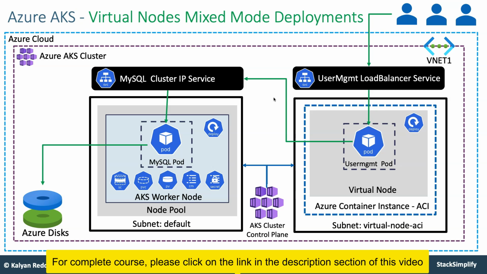For that purpose, you are going to implement a mixed mode deployment using virtual nodes. Your MySQL pod you are going to run on regular node pools, and the user management pod, which is your Java application, you are going to run on virtual nodes, and then implement this mixed mode infrastructure and test it. The users can access your user management application, and then it goes to the MySQL cluster IP service, to your MySQL pod, to Azure disks. This whole thing you are going to implement with virtual nodes mixed mode deployments.